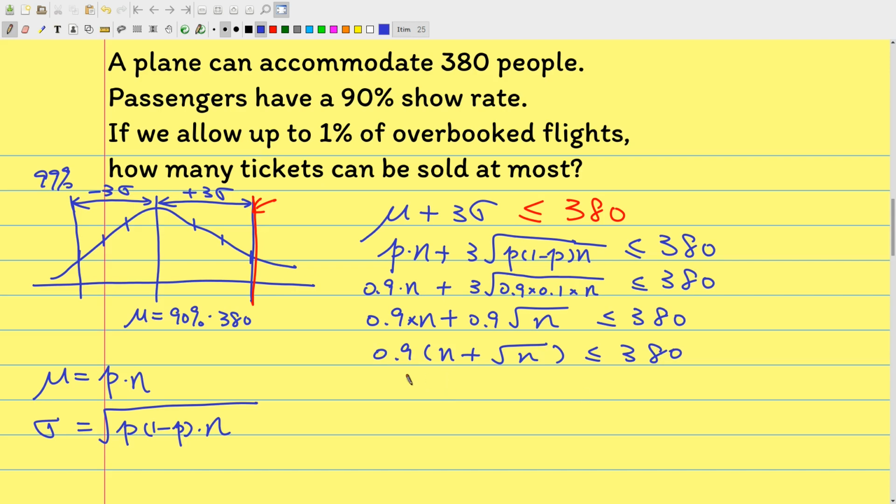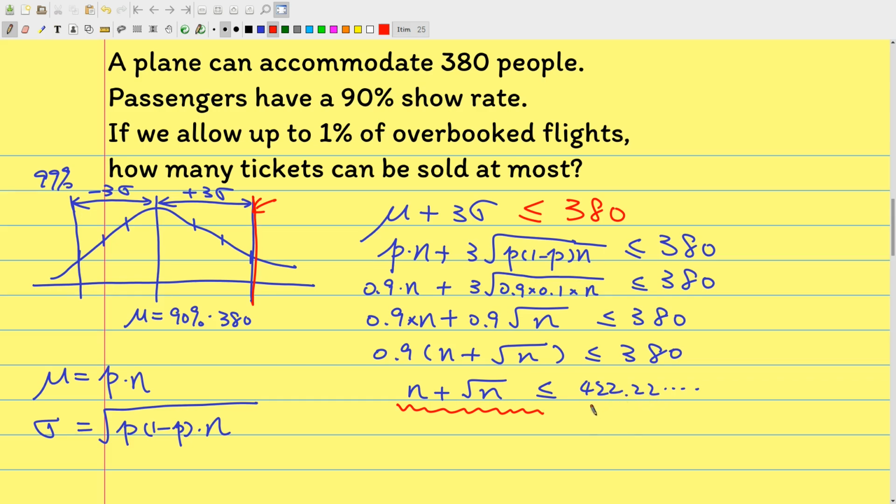Now we can divide by 0.9 on both sides. We get N plus root N less than or equal to 380 divided by 0.9, which is about 422. This is the final result we get. So we are trying to make the value of this function less than or equal to 422.